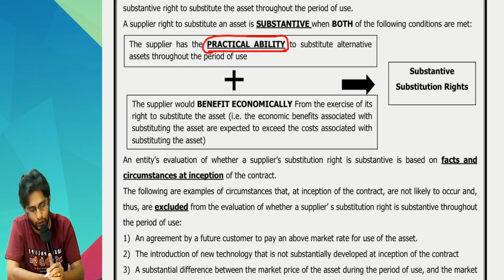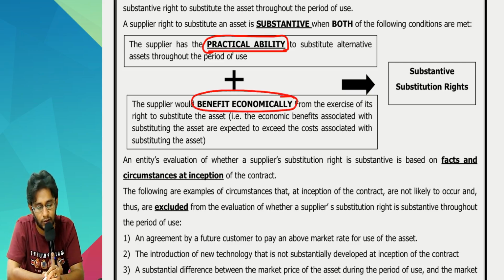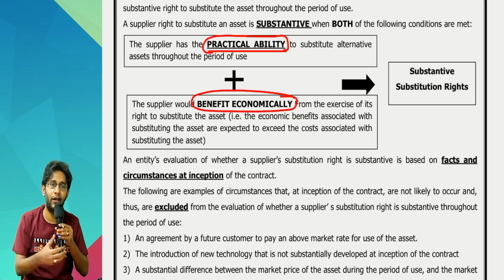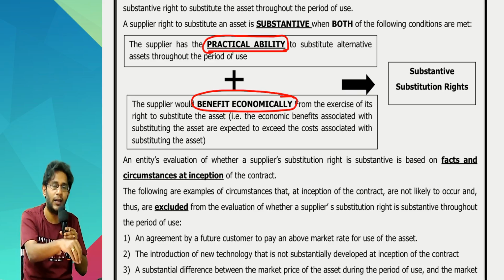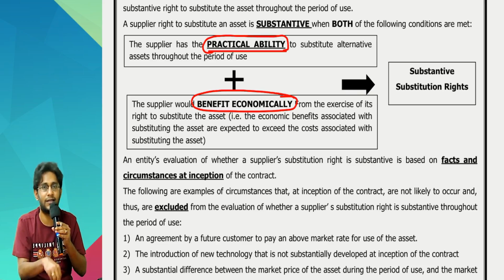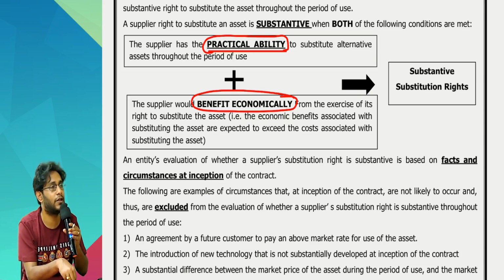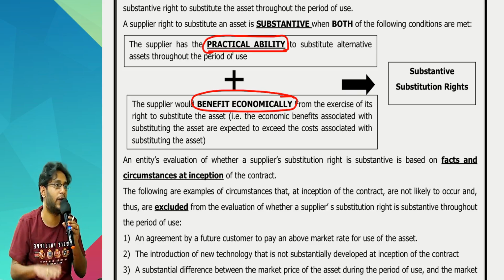For that, second condition. The supplier would benefit economically from exercise of the right to substitute the asset. What does it mean? Because he takes away the asset he gave to me, and in that place if he substitutes another asset, then because of this substitution exercise, the supplier should be gaining some money.